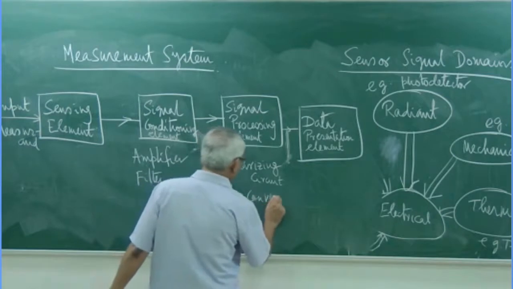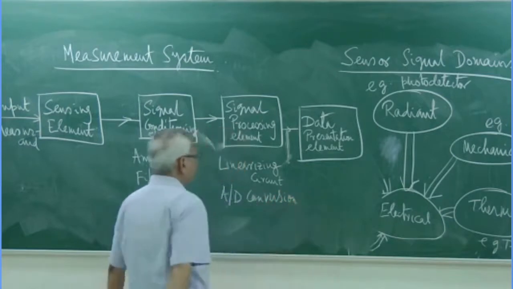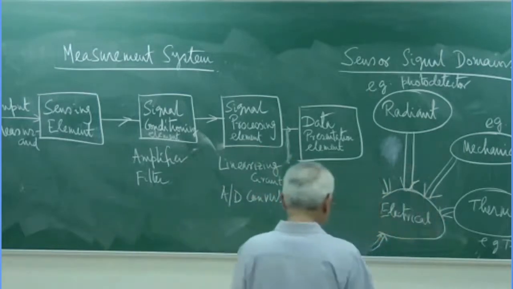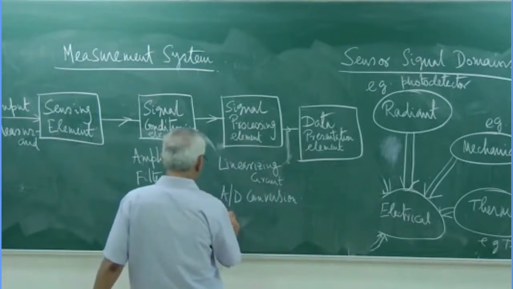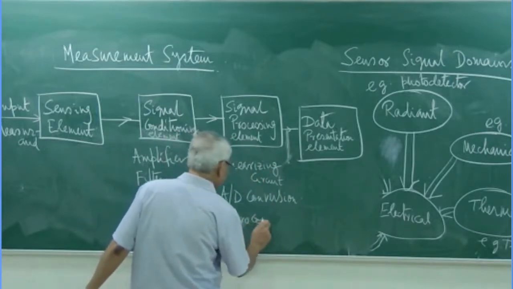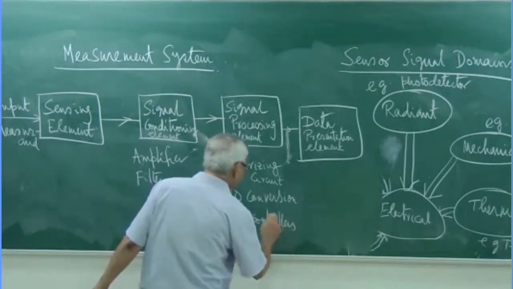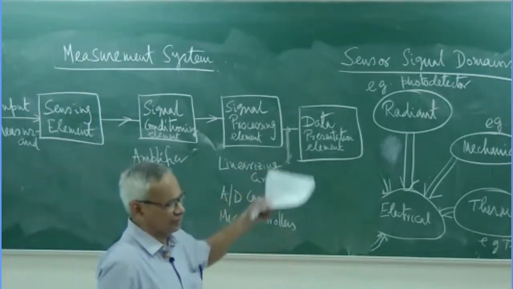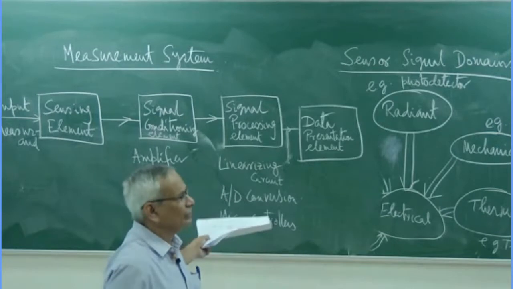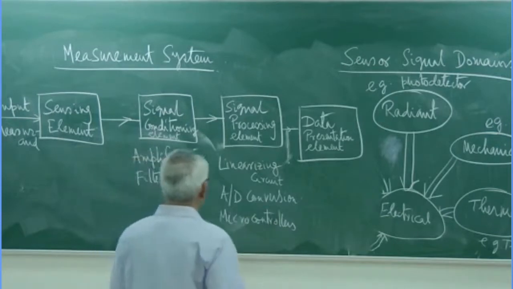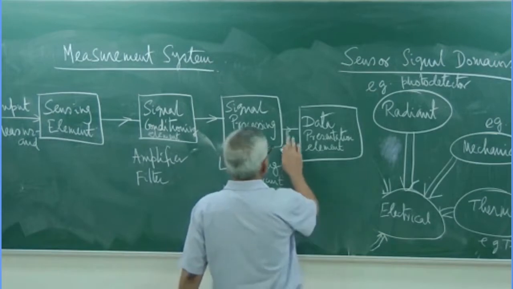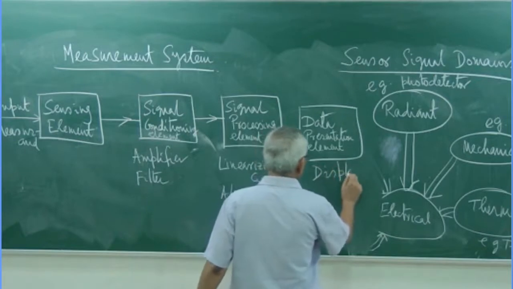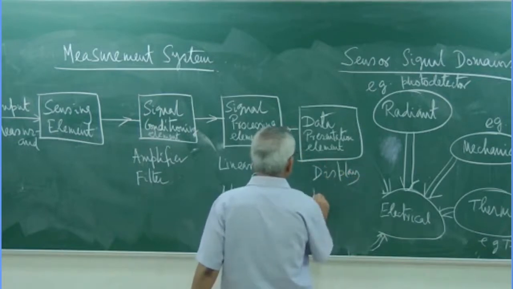Then we may have an AD conversion, because ultimately all the data presentation elements are in digital form. Sometimes some microcontrollers are also there for linearization and doing some processing. Sometimes we also require to raise alarms if the signal goes very high. So these are the things within the signal processing element. And in the data presentation element, we always have the display. Not only that, data transmission.